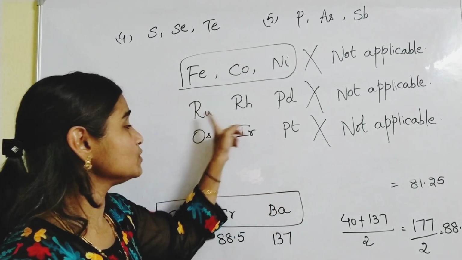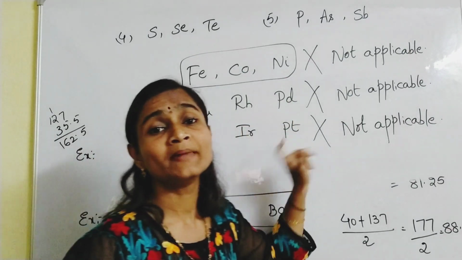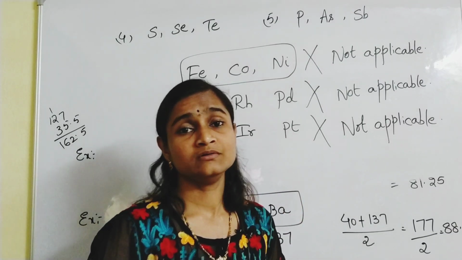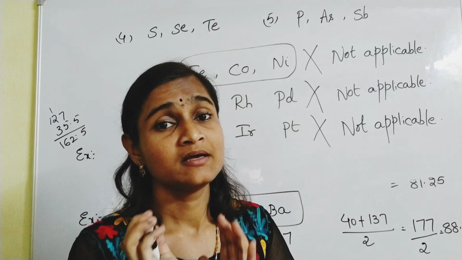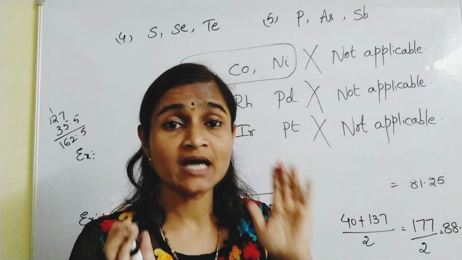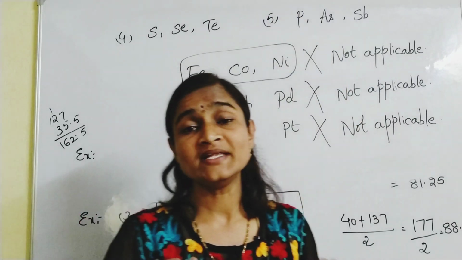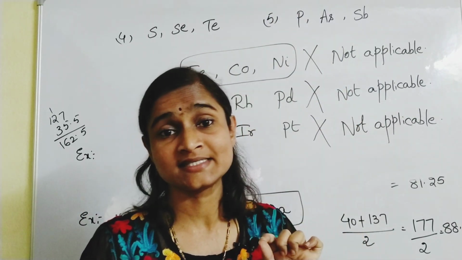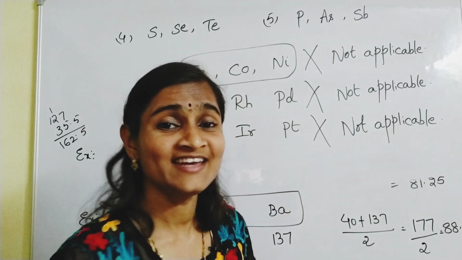Okay, similarly ruthenium, rhodium, palladium, osmium, iridium, platinum, right? So this is all about what? The concept of Dobereiner Triads. The classification was based on atomic weights, but it is not applicable for the elements with higher atomic weights. That's why this model has failed.